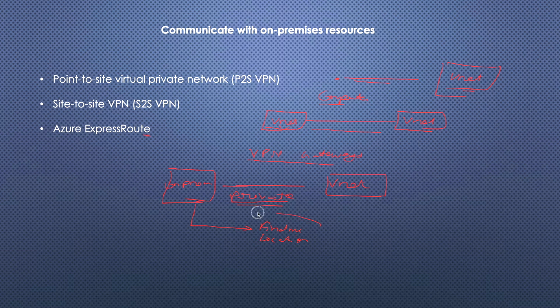So we have one location, Find Me, of Microsoft. The connection between on-premises and this site is provided by some third party, and from the Find Me location to your Azure VNet will be done by the Microsoft backbone. So this kind of connectivity will be done by ExpressRoute.